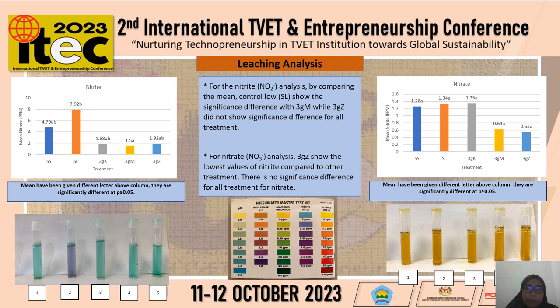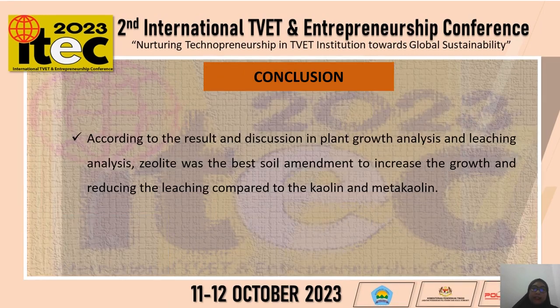without the soil amendment. Same goes for the nitrite here. 3 gram zeolite shows the lowest value of nitrite compared to the other treatments. But there is no significant difference for all treatments for nitrite. But you can see that the readings, the concentrations of nitrite and nitrate for kaolin, metakaolin, and especially zeolite, are very low.